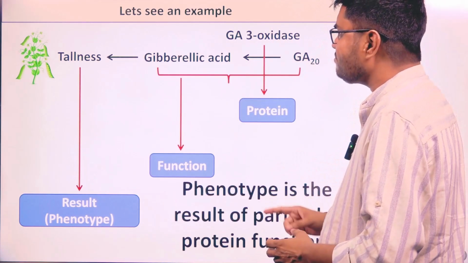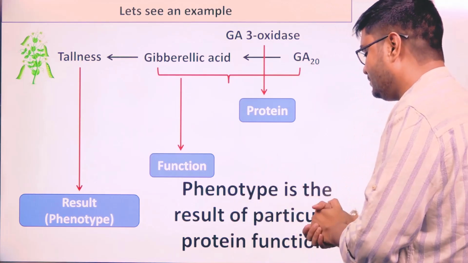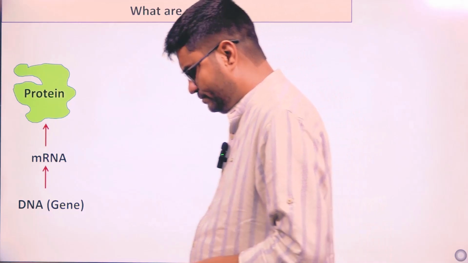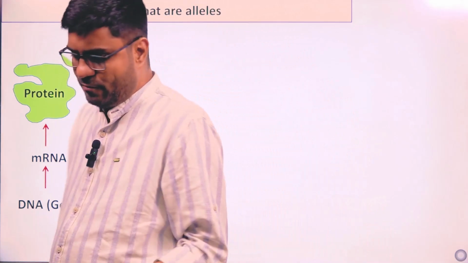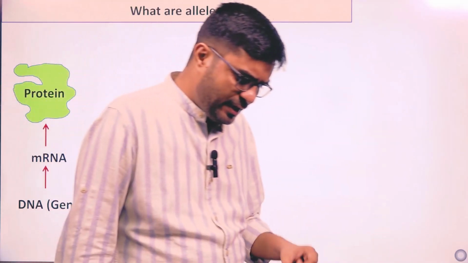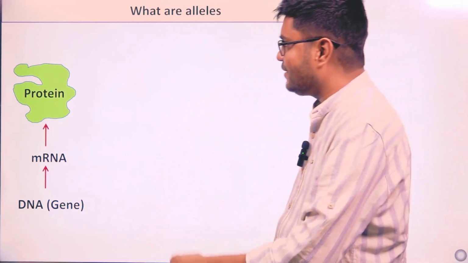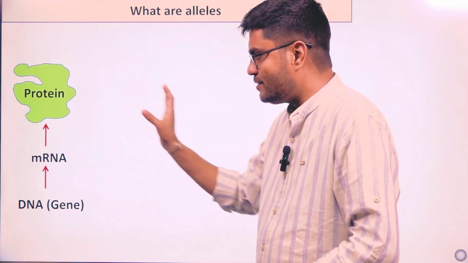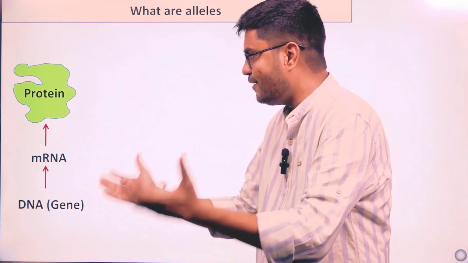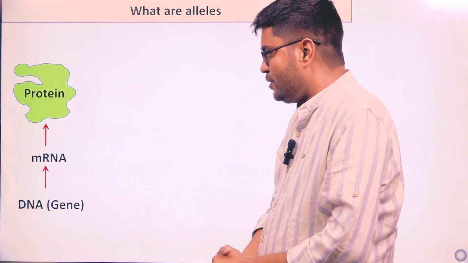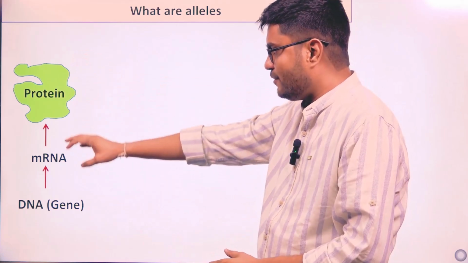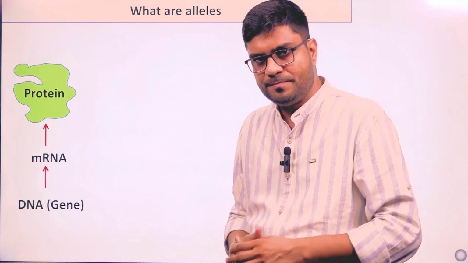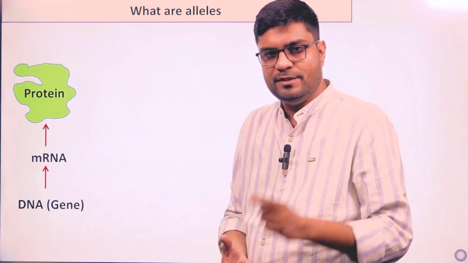Now, the definition again. Now we go to the next definition, and we try to understand what alleles are. Again, every time we understand a genetic concept, we'll bring protein into the picture, because we have to build the whole of genetics around proteins and phenotypes. So proteins come from mRNA, and mRNA is transcribed from genes. So my key here is the gene.